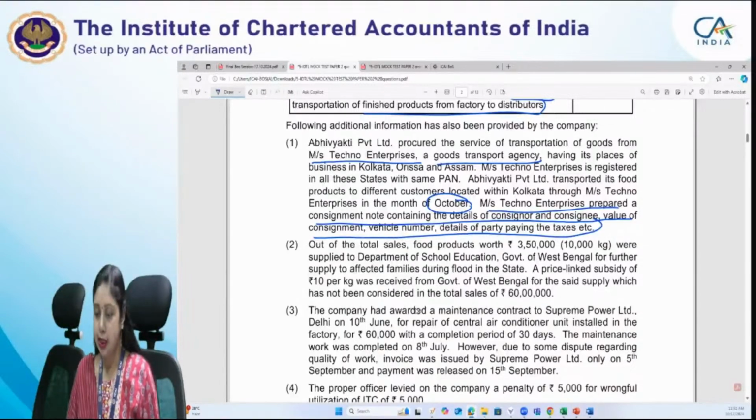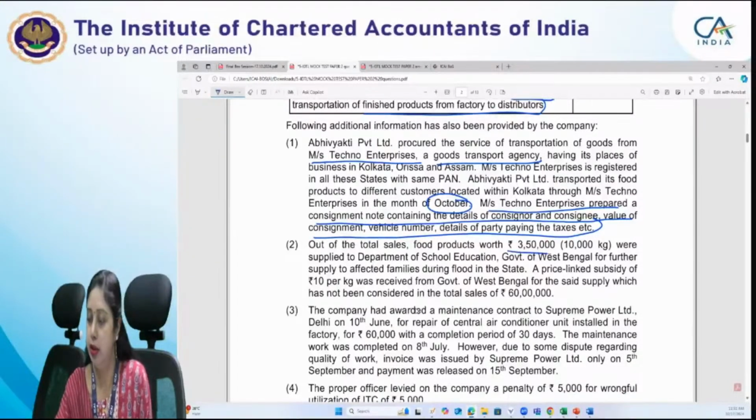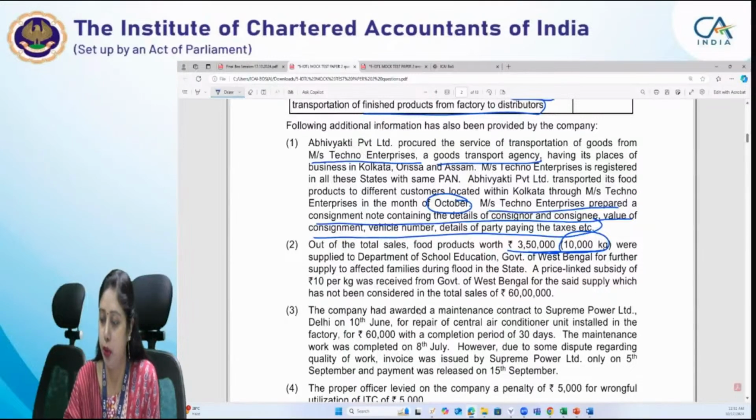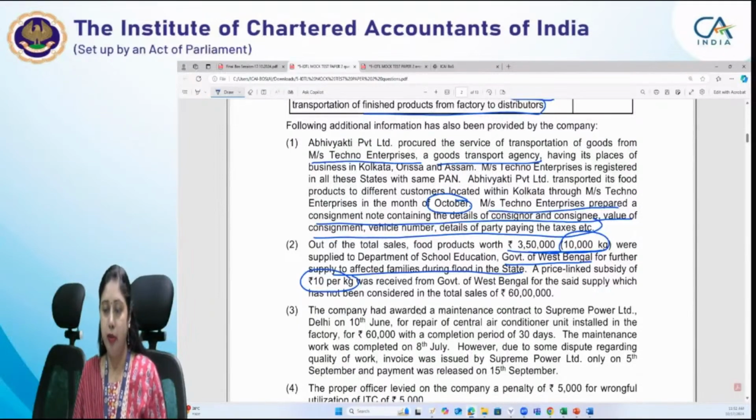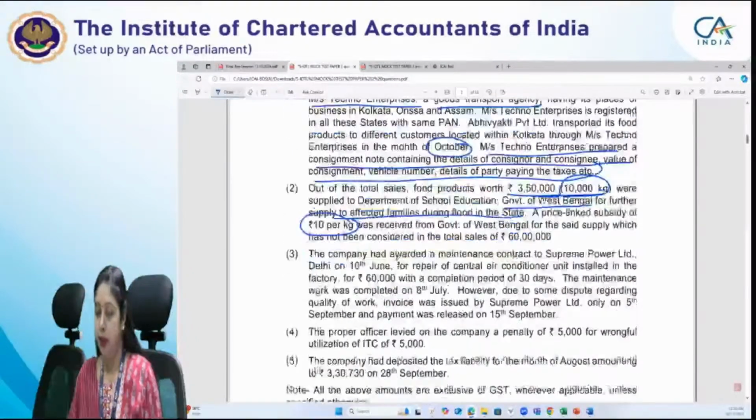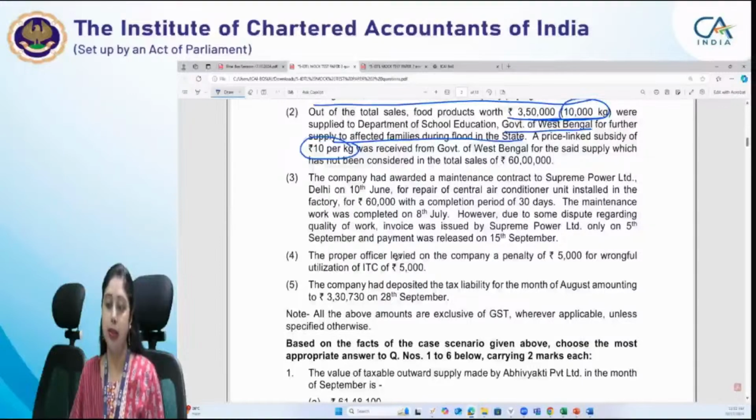Out of the total sales, food products worth rupees 3,50,000, which in weight is 10,000 kg, were supplied to the Department of School Education, Government of West Bengal. So we have supplied some food products to the Government of West Bengal school, which had to be further supplied to affected families during flood in the state. And a price-linked subsidy of rupees 10 per kg was given by the government to Abhivyakti Private Limited. But this subsidy has not been considered in the total sales.